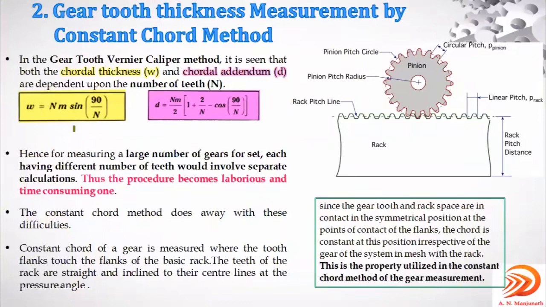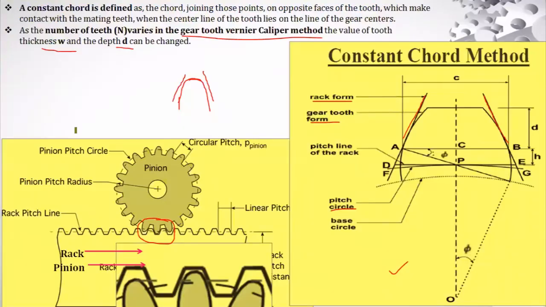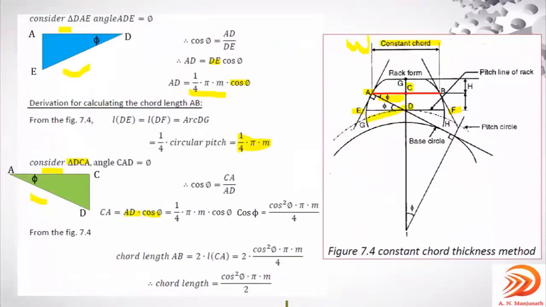But here, in this constant chordal method, this value does not have any n in it, number of teeth. So whatever discrepancy there will be in the first method, the gear tooth vernier caliper method, it can be overcome using this constant chordal method. This is with respect to W.